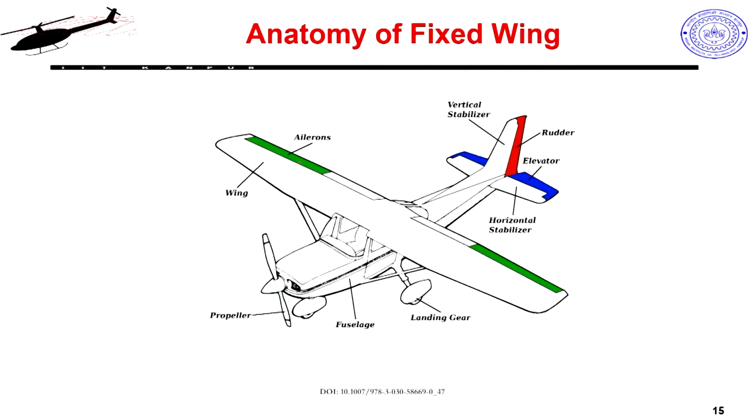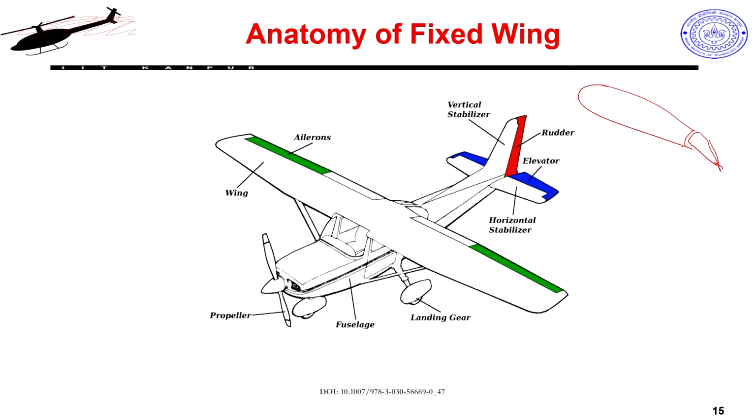But how so? If I draw a normal airfoil, this aileron could be thought of as a small flap which is embedded inside this airfoil and which can be deflected up and down. If I deflect it down, it increases my camber, basically my curvature is increased.